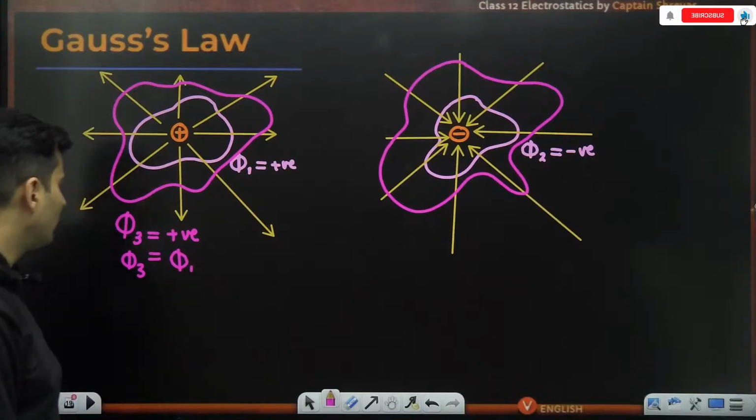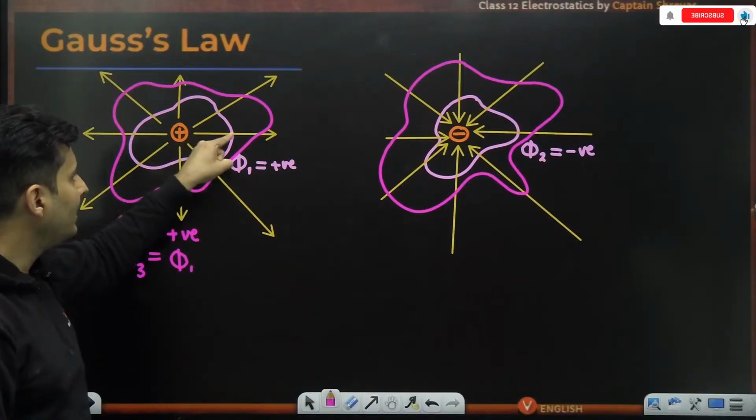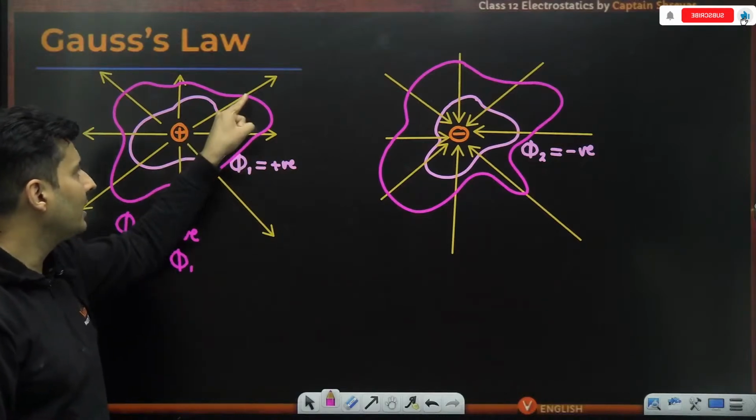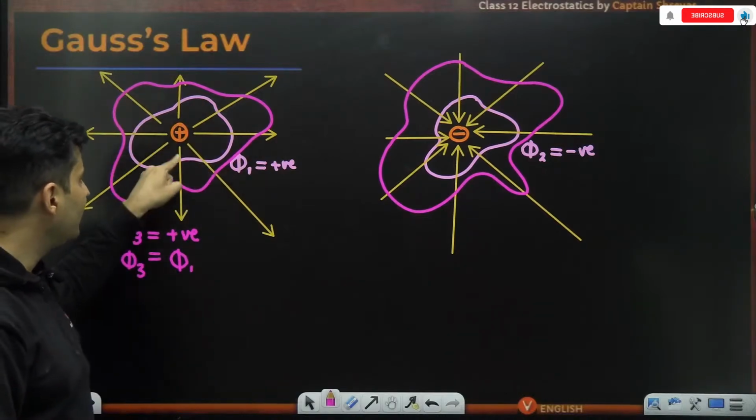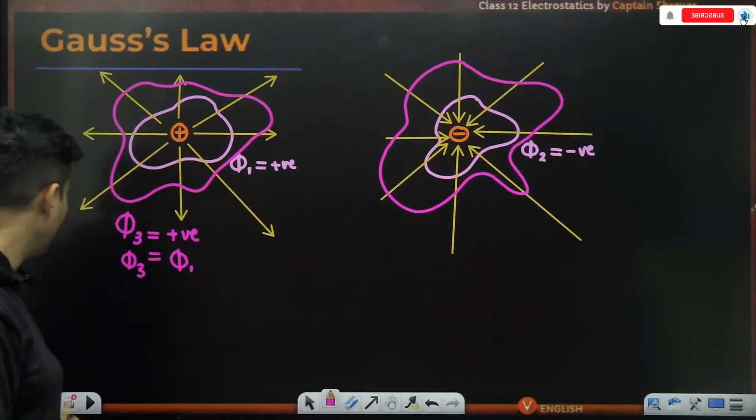Why? Because the same lines cutting here are cutting here. All the lines cutting the light pink surface are cutting the dark pink surface.